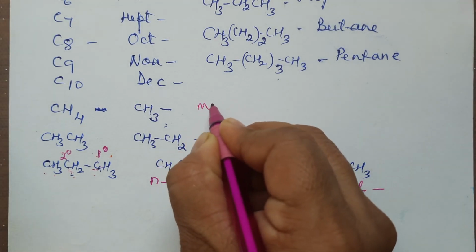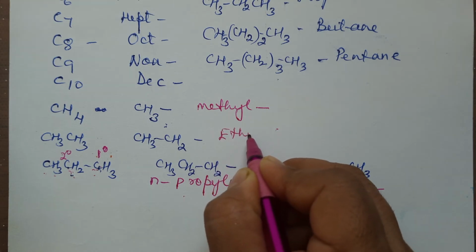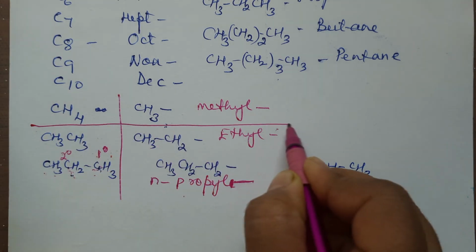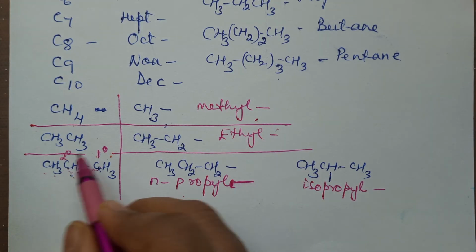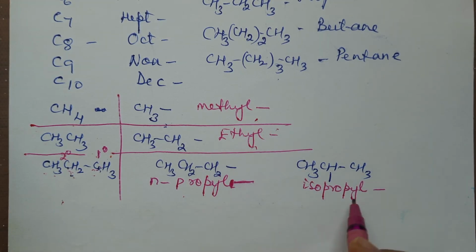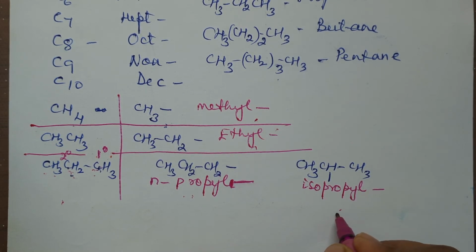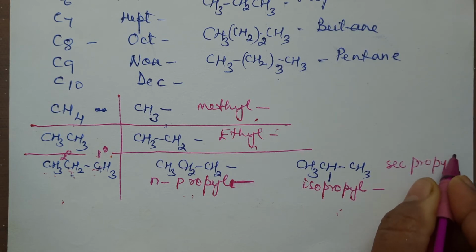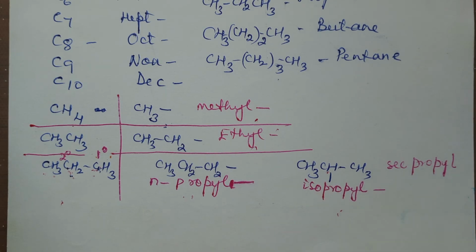Likewise, what will be the name of this radical? It is methyl. This one is ethyl radical. So these are the radicals obtained from them. From methane you'll get methyl, from ethane you'll get ethyl, from propane you will get two different radicals, that is N-propyl and isopropyl. This isopropyl is also called secondary propyl, but more commonly we call it isopropyl only, because it is removed from the secondary carbon atom.